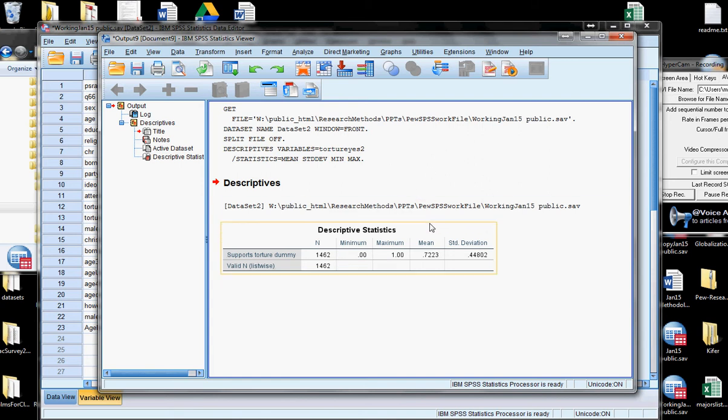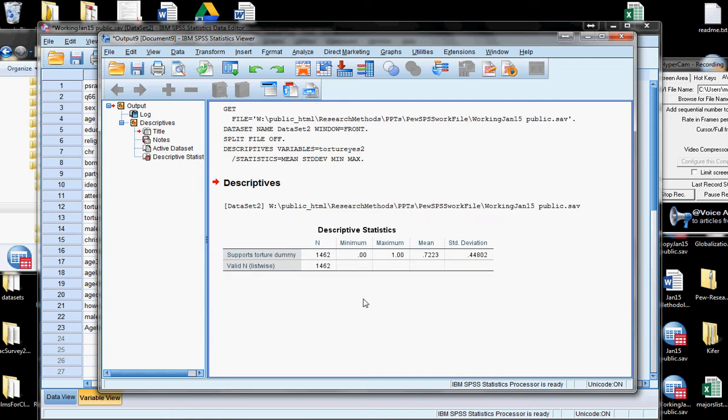What we're primarily interested in here is this mean, and because 1 meant that you supported torture and it's a dummy variable, what this means is that 0.7223 is the mean. 72% of the sample said that at least under some circumstances they support torture. So if I were putting this in a descriptive statistics table, I'd have the mean at 0.7223, the standard deviation, and the minimum and the maximum.